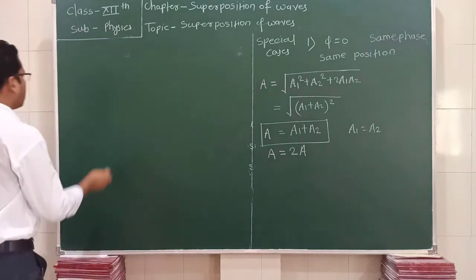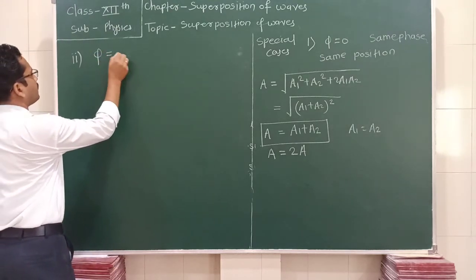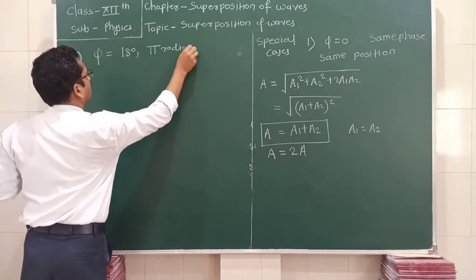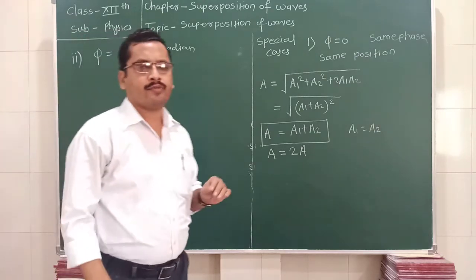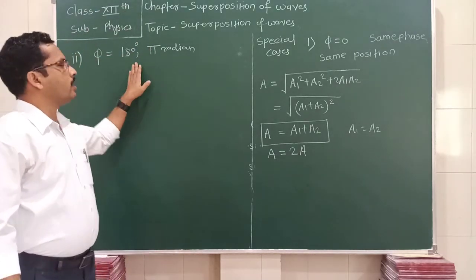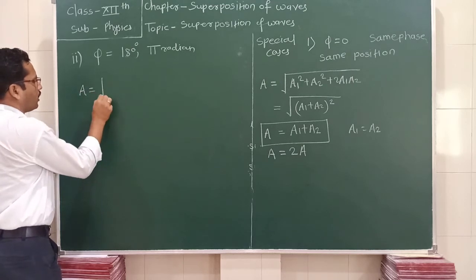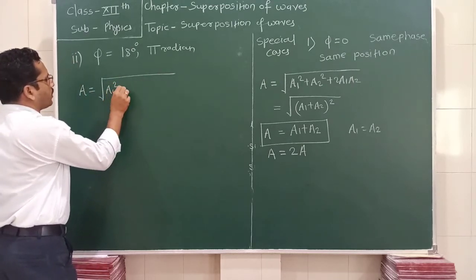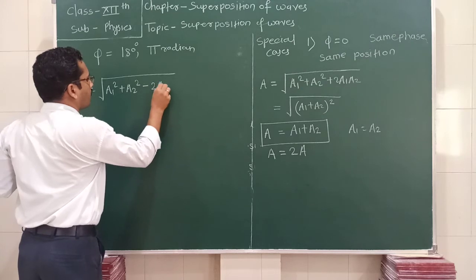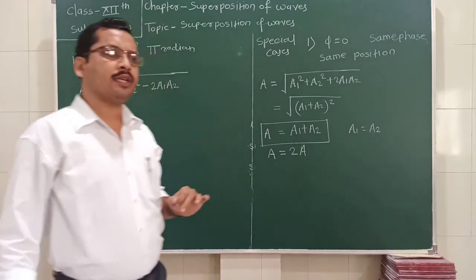So what is the second case? The second case states that if phi is equal to 180 degrees or pi radian, then the equation for the resultant amplitude becomes A equal to the square root of a1 square plus a2 square minus twice a1 a2, because cos of 180 degrees, or cos of pi, is equal to minus 1.